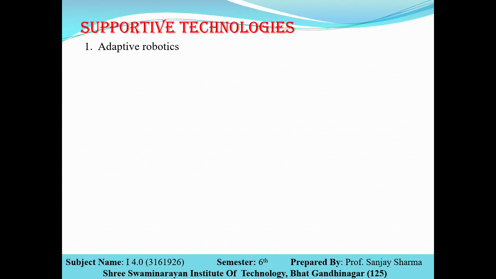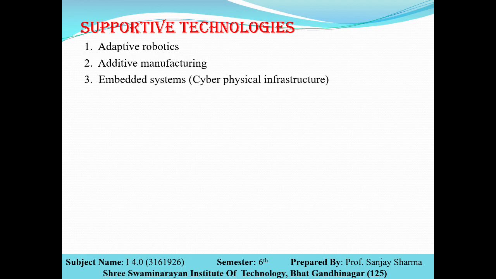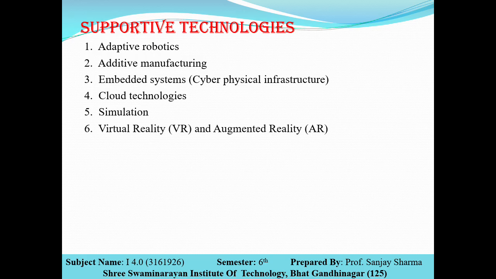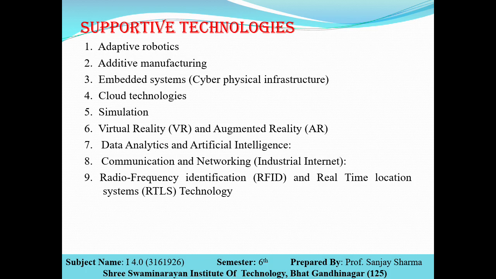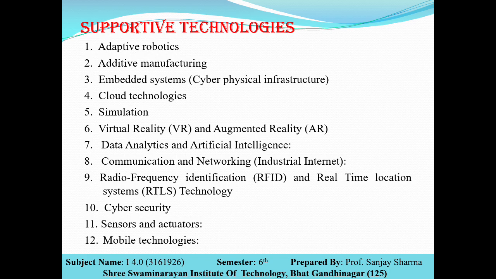The first is adaptive robotics, second is additive manufacturing, third is embedded system, that is cyber physical infrastructure, fourth is cloud technology, fifth is simulation, sixth is virtual reality and augmented reality, that is AR/VR, seventh is data analytics and artificial intelligence, eighth is communication and networking, ninth is radio frequency, RFID, RTLS, tenth is cyber security, eleventh is sensors and actuators, and twelfth is mobile technology.